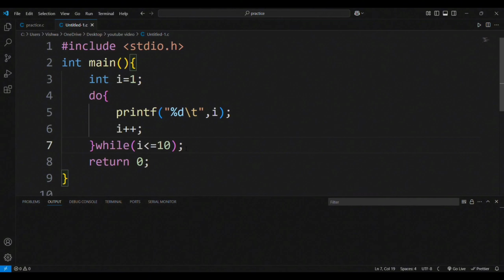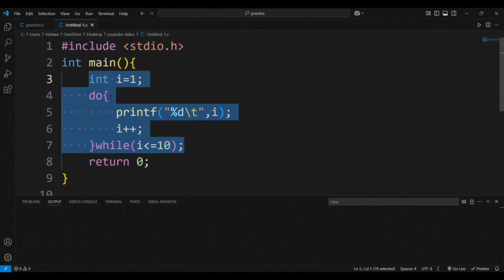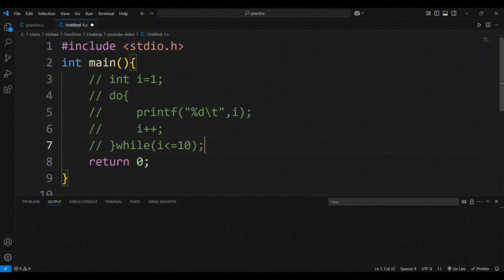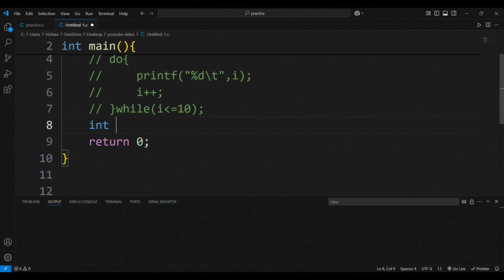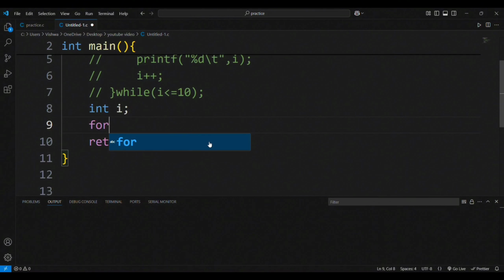Now let us consider another example where we will print only even numbers and use continue in the for loop. First let us comment it out, and next we will declare one variable int i. Next we add for loop, for i equal to 1, i less than or equal to 10, and i++.